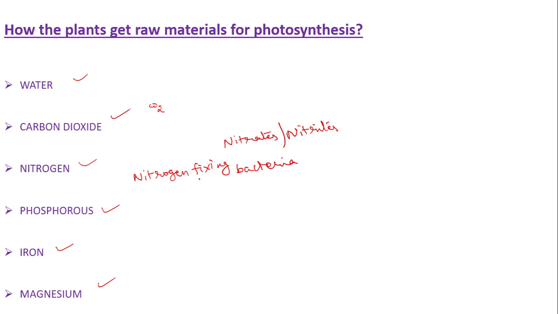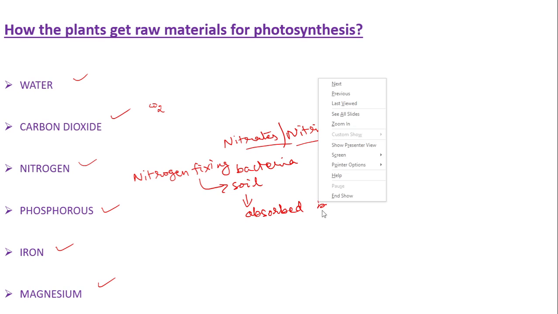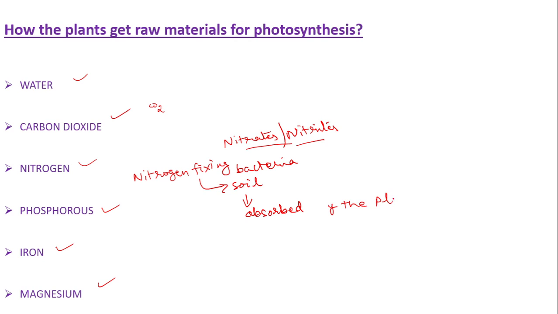They will supply the nitrogen to the soil. That nitrogen will be absorbed by the plant. So from the soil, the plant will be absorbing nitrogen in the form of nitrates and nitrites. That is how the plant gets the raw materials for photosynthesis.